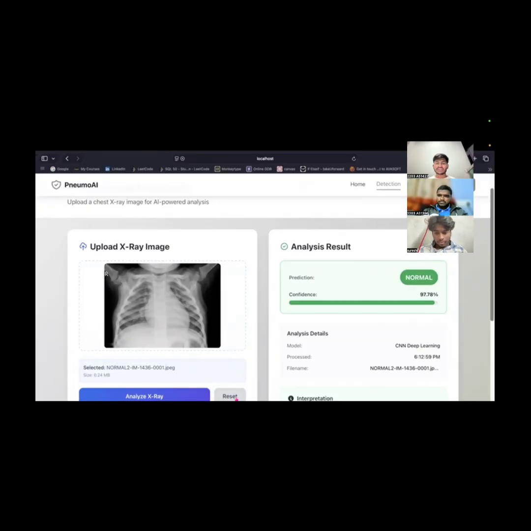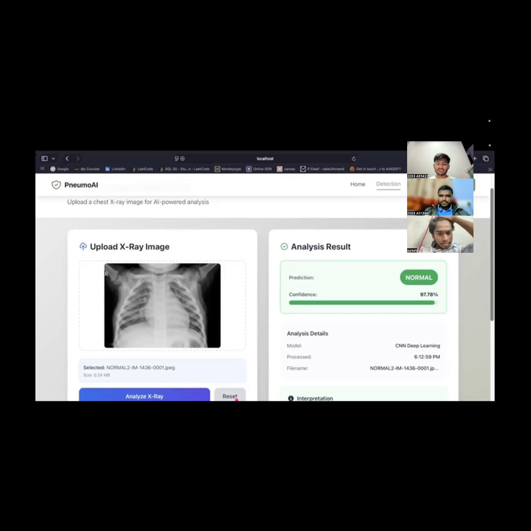The backend also interacts with MongoDB to store the prediction records. MongoDB was used because it supports flexible JSON-type documents, so it is easy to store unstructured prediction data like date, image name, or model confidence.